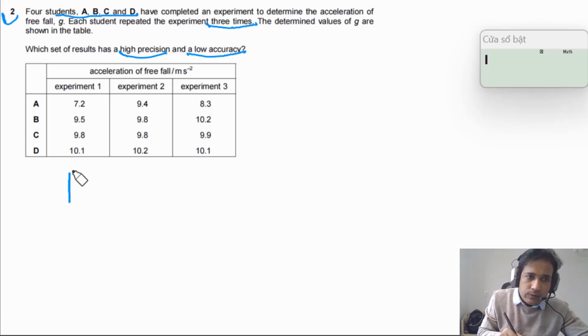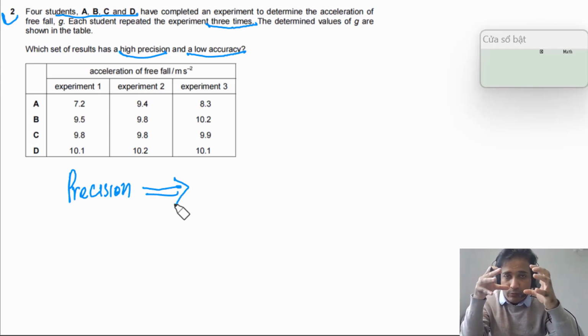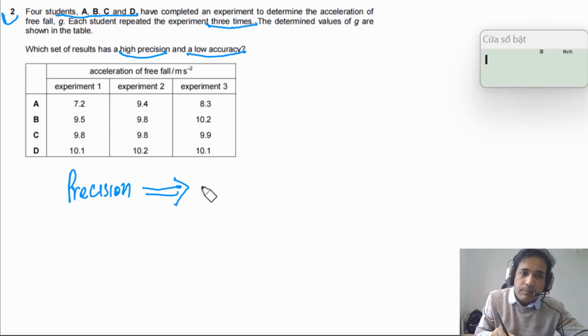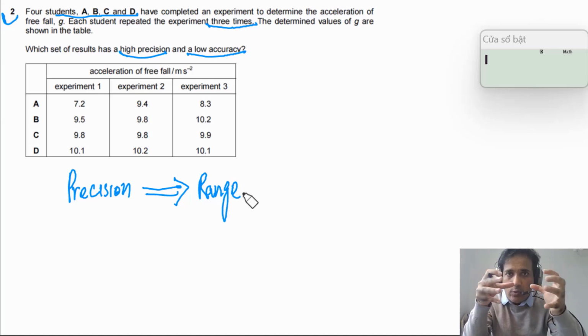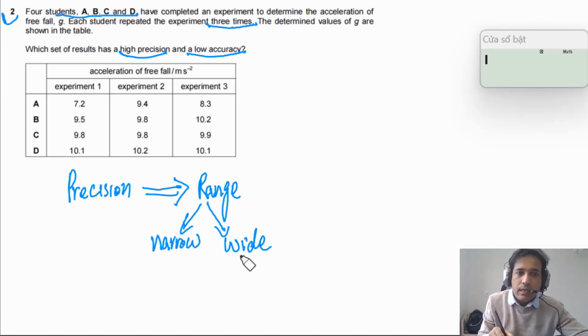First of all, we need to understand what exactly precision is. Precision simply tells us how close the readings or measurements are to each other. So it depends on the range. If the range is narrow, it means high precision. If it is not narrow, if it is wide, it means low precision.